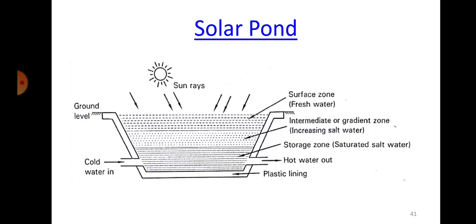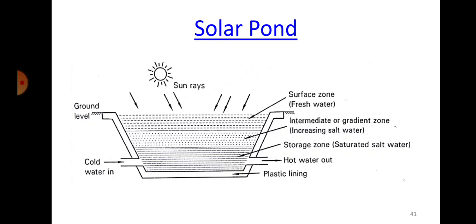In the storage zone, where the heat is being received and the water becomes continuously hot, the density is more, so it is not able to rise to the top, because there is a salinity gradient above it, and on top of that there is no gradient at all. So the heat received from the solar energy gets entrapped there.